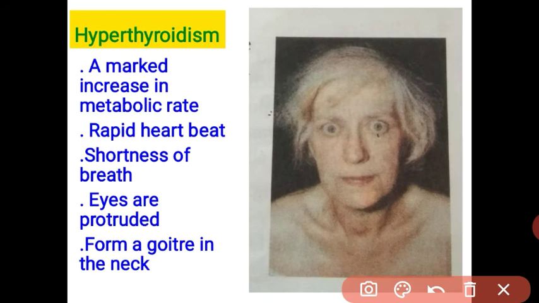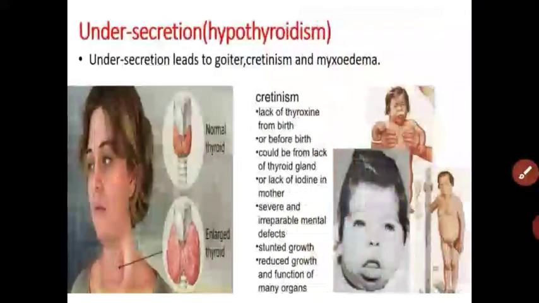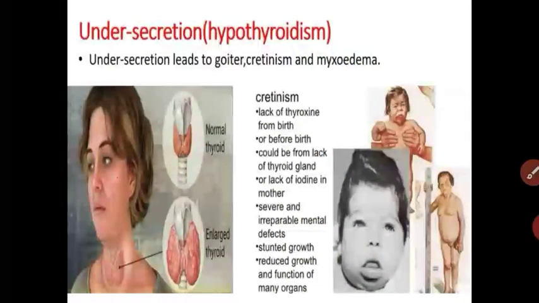Got it, student? Thyroid gland. Let us revise what the thyroid gland is. The thyroid gland is a bilobed, butterfly-like structure. It is situated in the front neck region, between the larynx and trachea. The thyroid gland secretes two hormones, thyroxine and calcitonin. The main function of thyroxine hormone is to regulate the basal metabolic activities in our body.